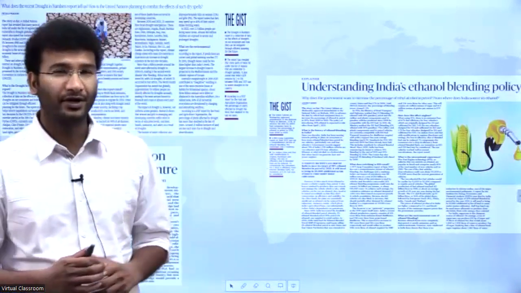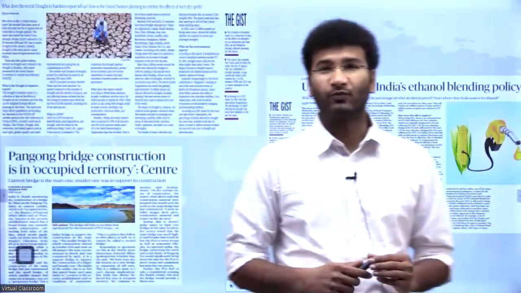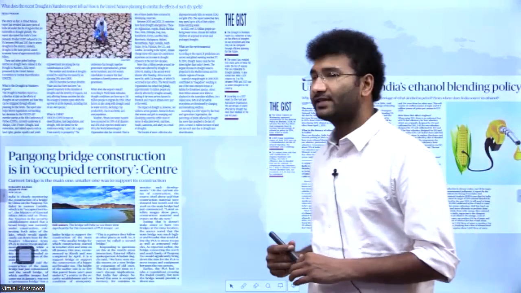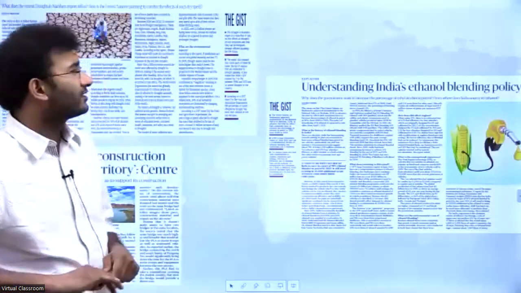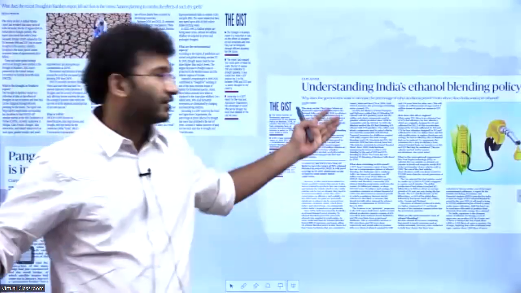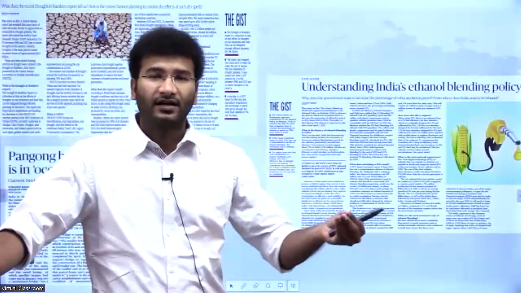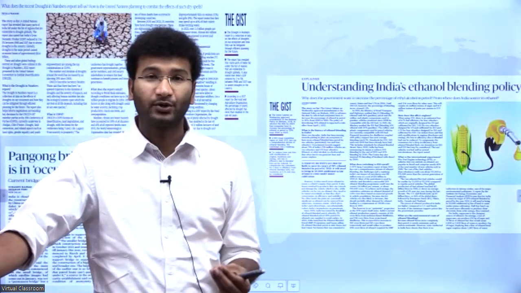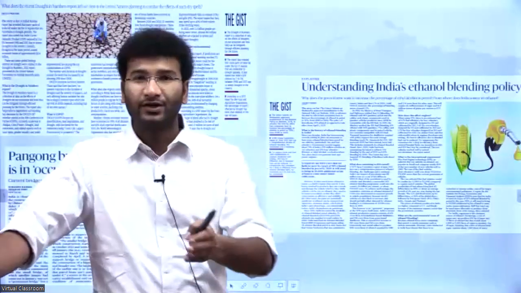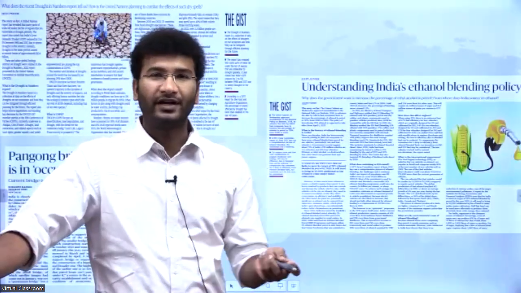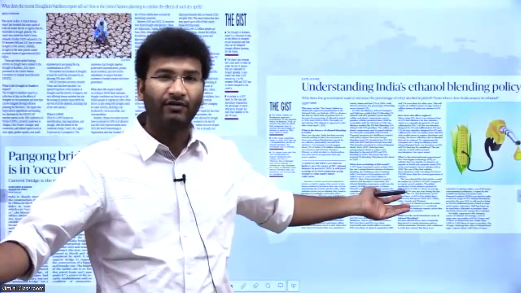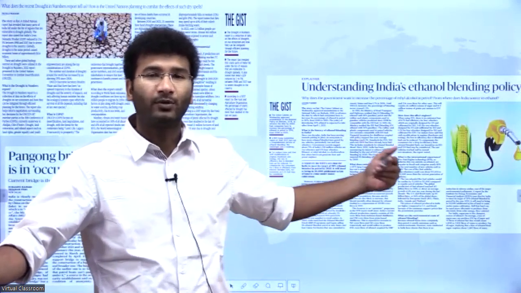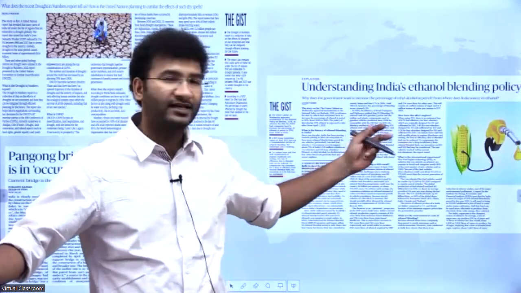Today we are going to take up 3 articles which are very much important to the UPSC examination. The first article that we'll be taking up is understanding India's ethanol blending policy. India has advanced the target of blending 20% ethanol in petrol to 2025. Earlier, the date was around 2030. So this is an advancement. Why did we go in for advancement, what are the reasons, what promises did we make, and why has the cabinet passed this particular policy?